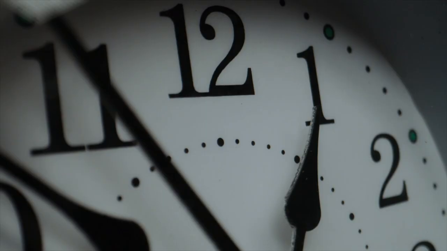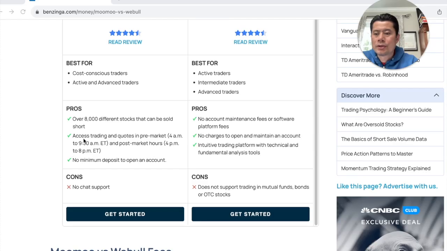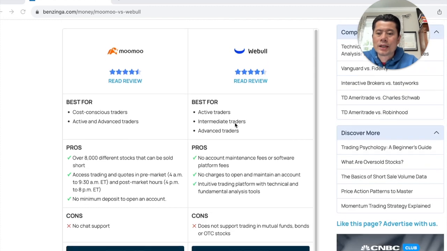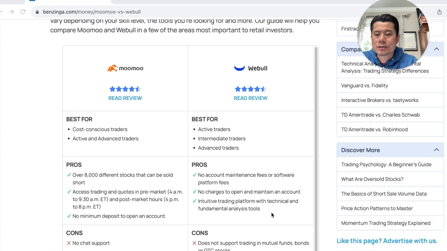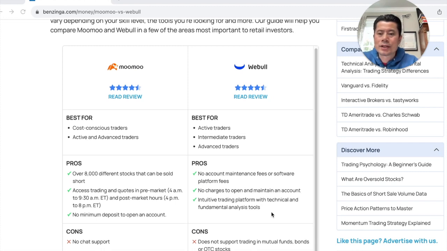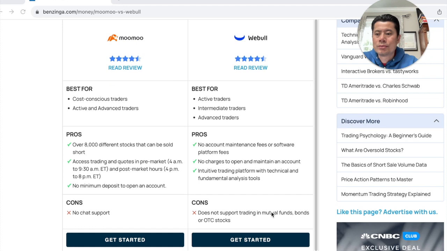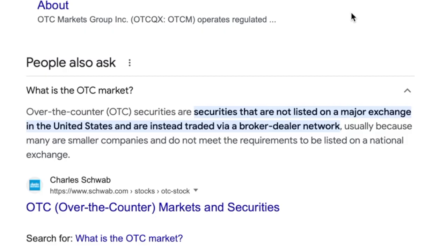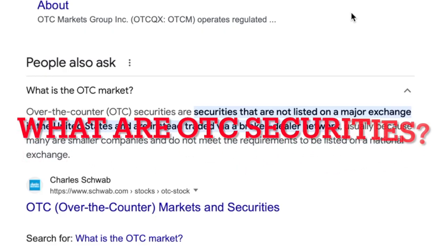So pros: there's access to trading at 4 a.m., no minimum deposit to open an account, no account maintenance fee for Webull, and no charges to open and maintain an account. It has some deep analysis, proprietary trading analysis, which is offered on Webull. And then the cons: Moomoo is based overseas, so there's no chat support. Webull has some chat support, but it doesn't support mutual funds, bonds, or OTC, over-the-counter stocks that aren't available in the United States, so you're gonna have to buy those from a brokerage.